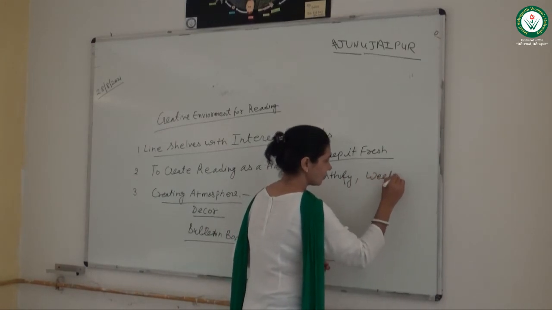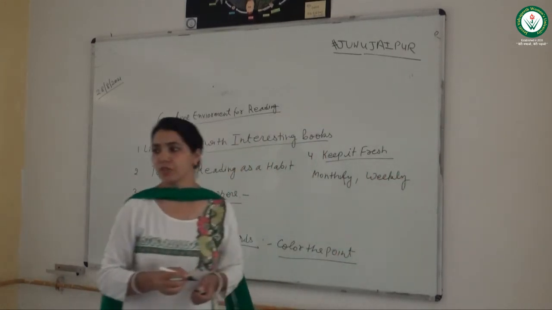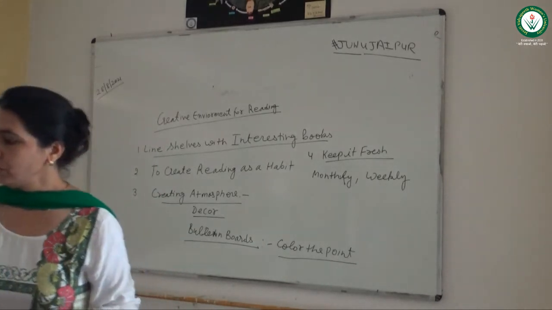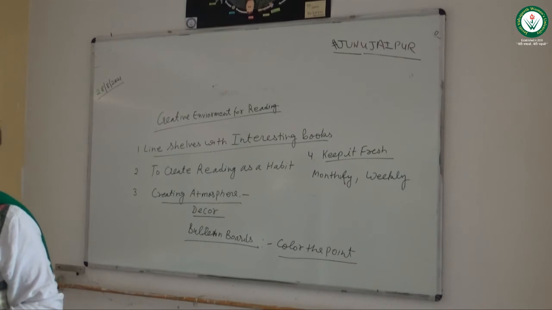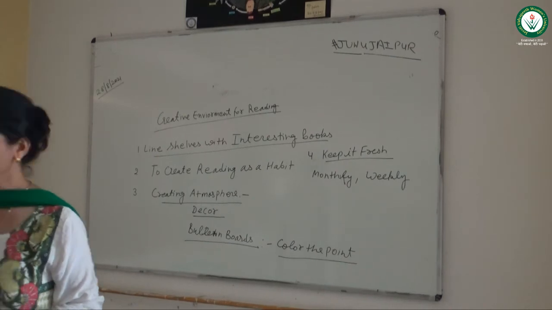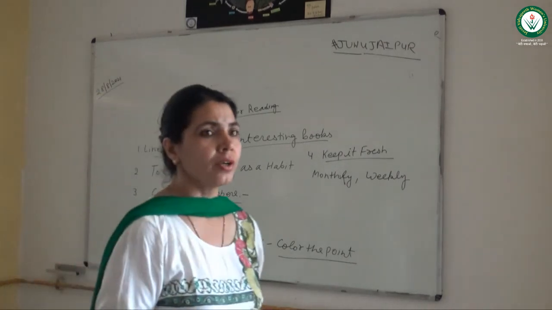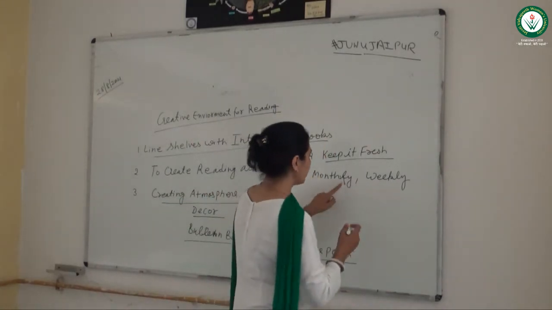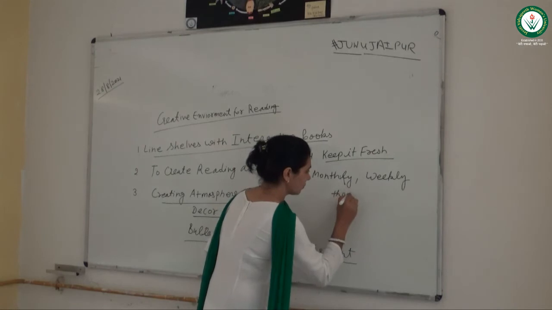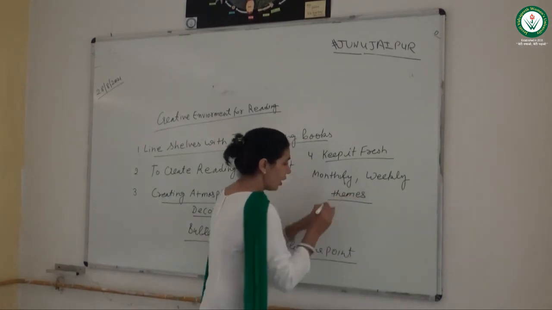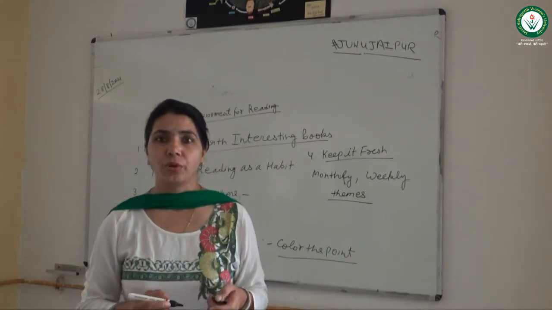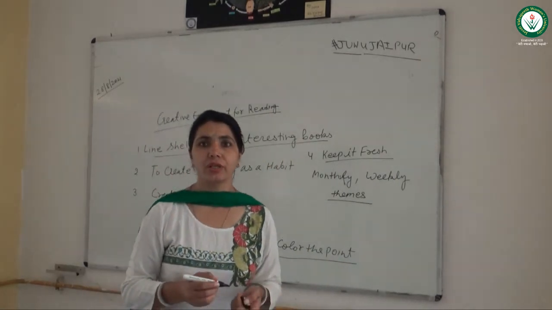So there should be some kind of reviews, some theme should be there. The reading space will be more creative if there are weekly and monthly themes. To make these themes, we should encourage the students to make themes on the basis of their interest.